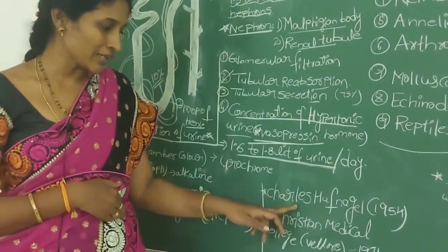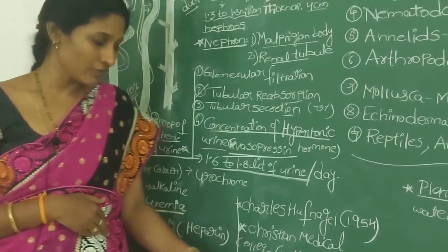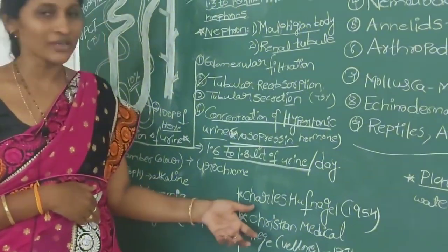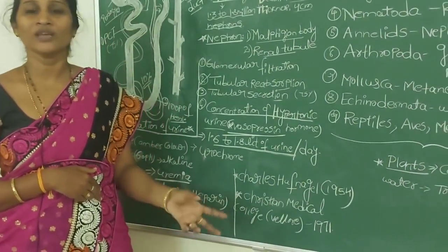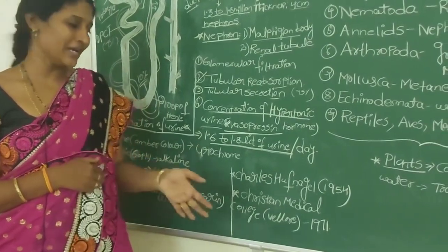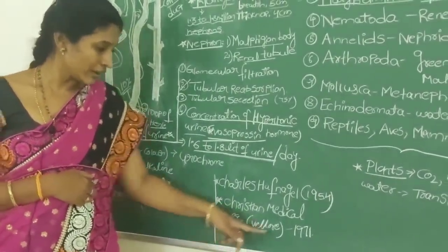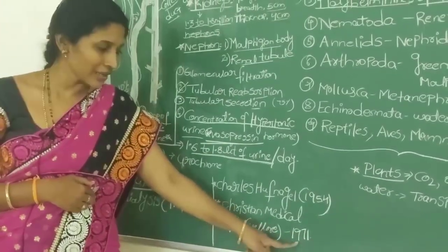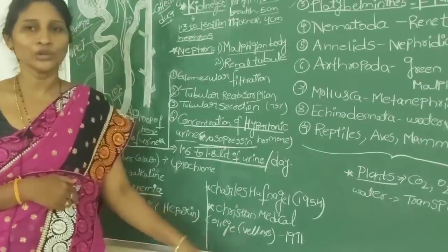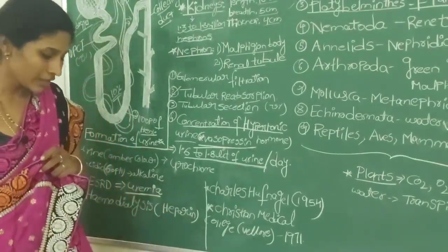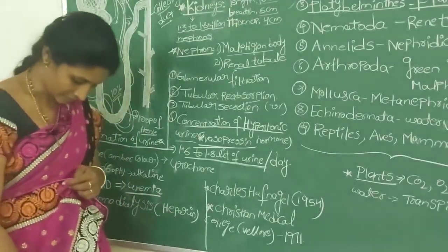Kidney transplantation was first done by a scientist known as Charles F. Nagel in the year 1954, between two identical twins. But coming to India, the first kidney transplantation occurred in the year 1971 at Christian Medical College, Vellore, Tamil Nadu.